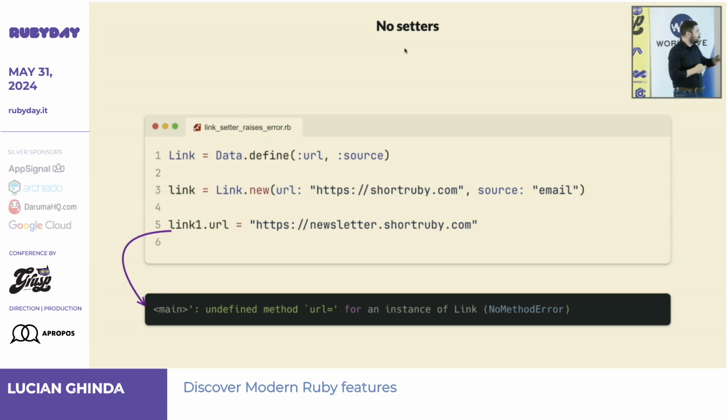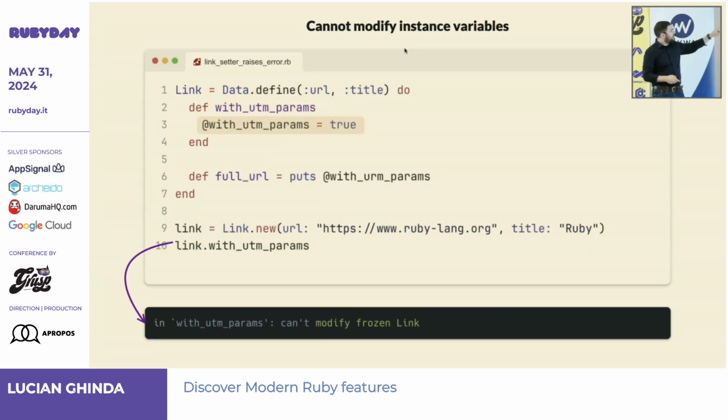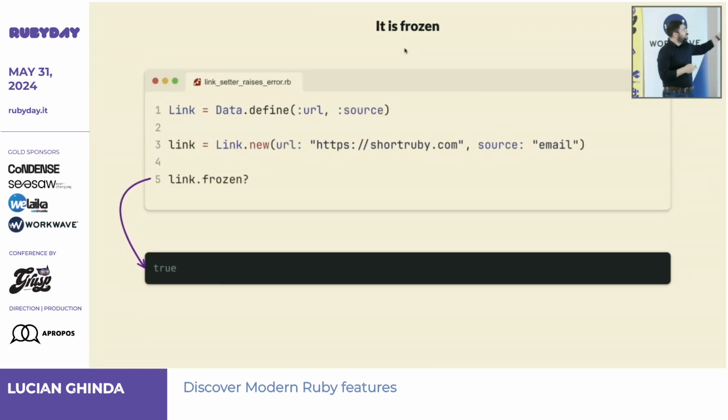It will throw a frozen, no method error. You cannot even change your own custom instance variable. So let's say you don't plan to change your error title, but you made it change an instance variable that you're defining inside, and it will show you a frozen error. You cannot change that, right? And that is because it's frozen.